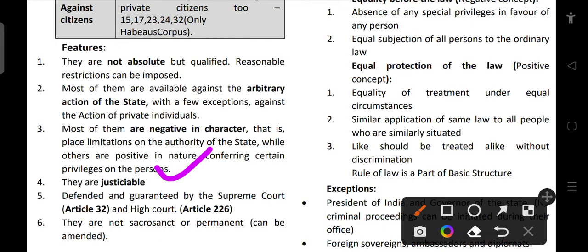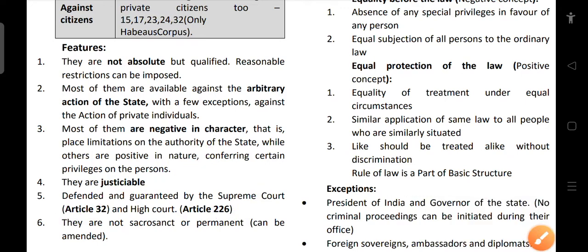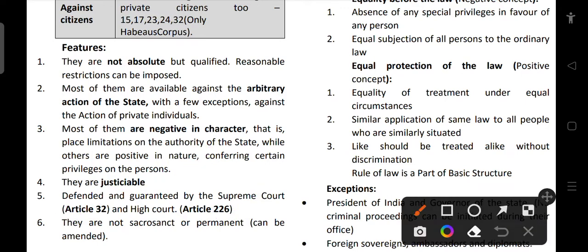They are justiciable. If someone is violating our rights, we can go and seek justice for it. They are defended and guaranteed by the Supreme Court. The Supreme Court issues writs under Article 32, and the High Court issues writs under Article 226. And they are not sacrosanct or permanent. They can be amended.